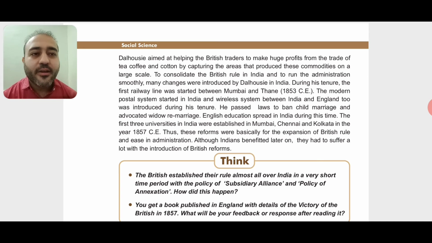So this was a great reform which was actually passed by the Britishers, that child marriage should not take place. Why should child marriage not take place? I'll explain. Years back, when the child marriage system was prevalent, whenever a child was born, if there were two good friends, in one friend's house a boy was born, and in the other's house a girl was born.